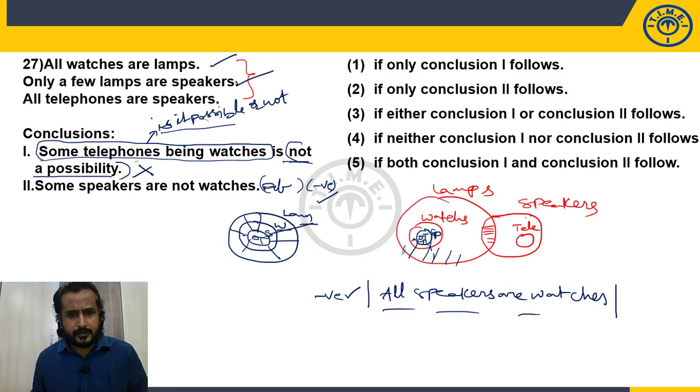All telephones are speakers? Yes, all telephones are speakers. So do I have a successful diagram or not? Yes. So this negative will become false. So 1 does not follow, even 2 does not follow. Neither 1 nor 2 follow. Choice 4 is my answer.